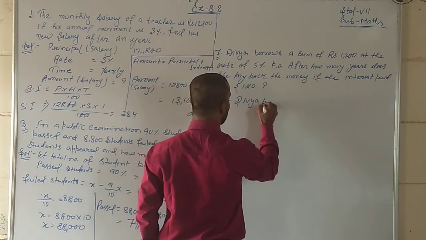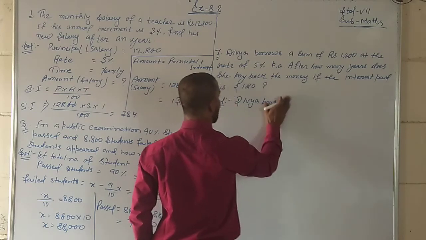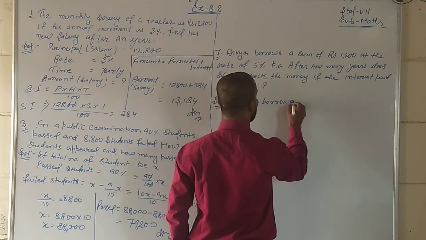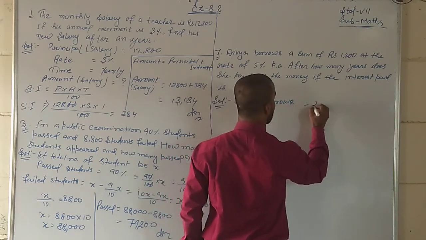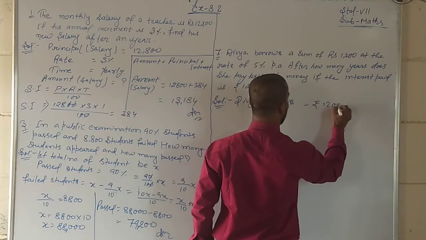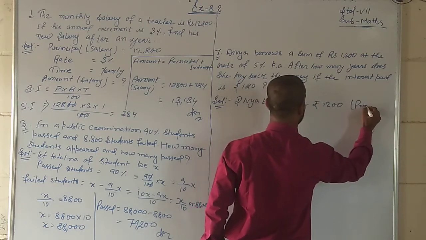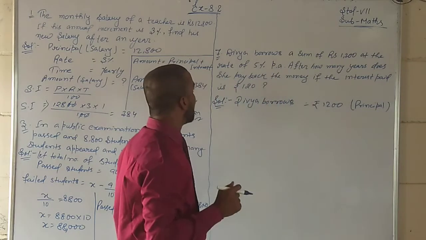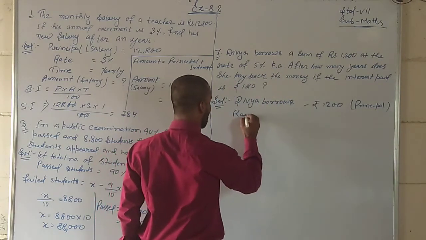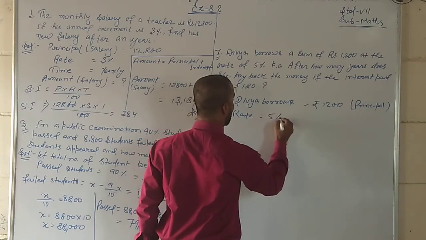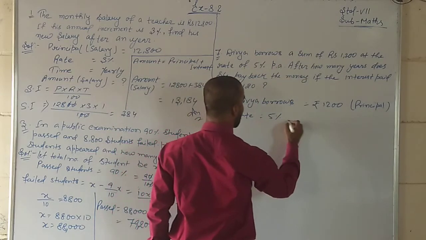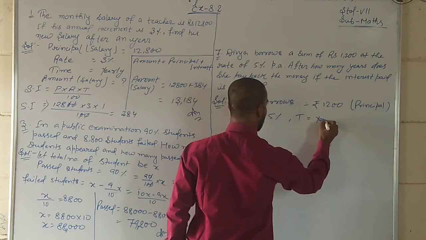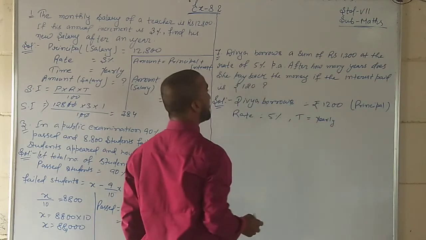Divya borrows 1200, which is the principal. Rate is equal to 5% per annum. Time is in years.